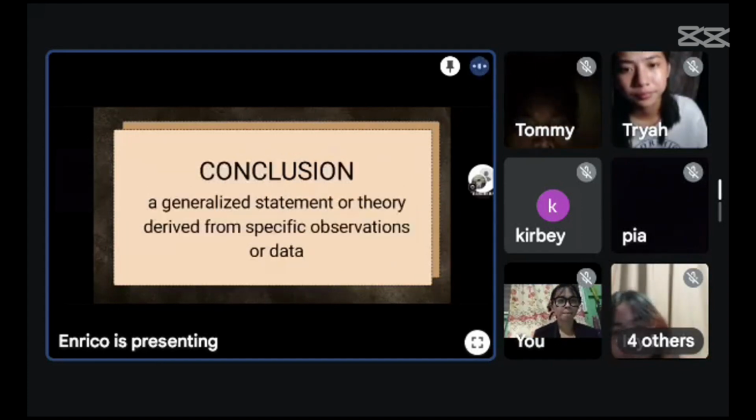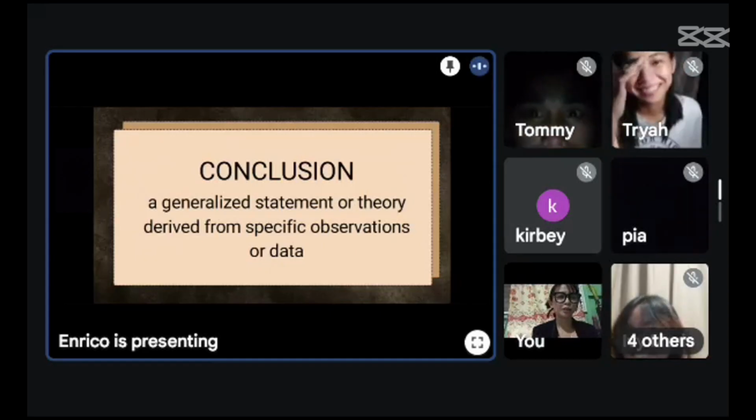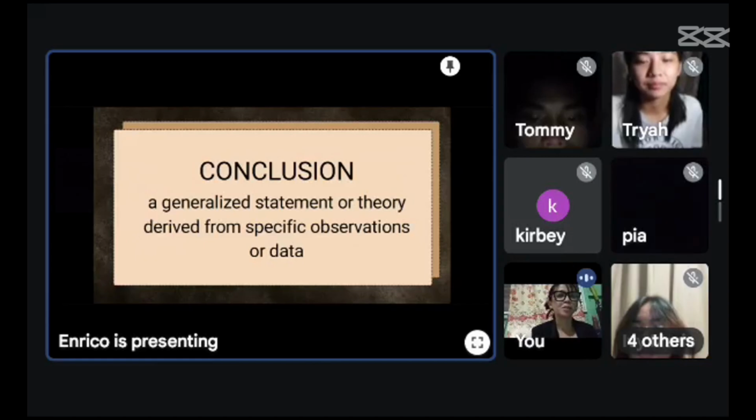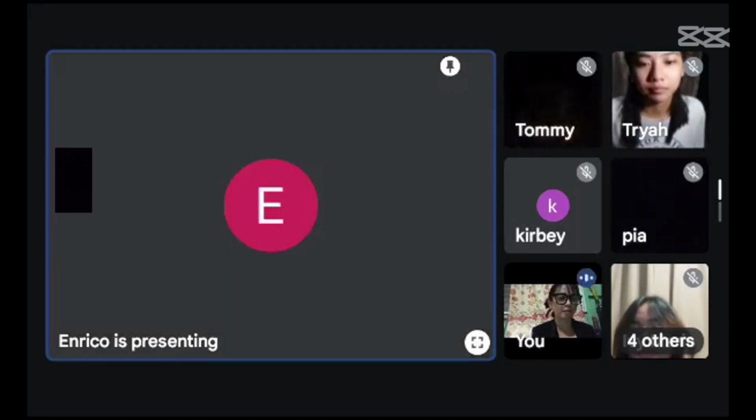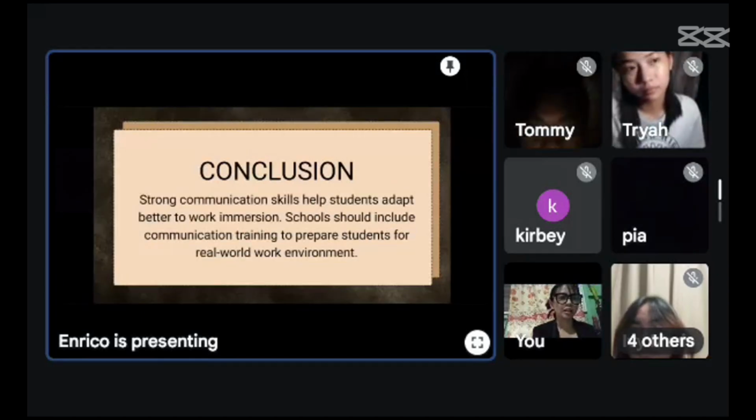Conclusion: a generalized statement or theory derived from specific observations or data. Strong communication skills help students adapt better to work immersion. Schools should include communication training to prepare students for the real-world work environment.